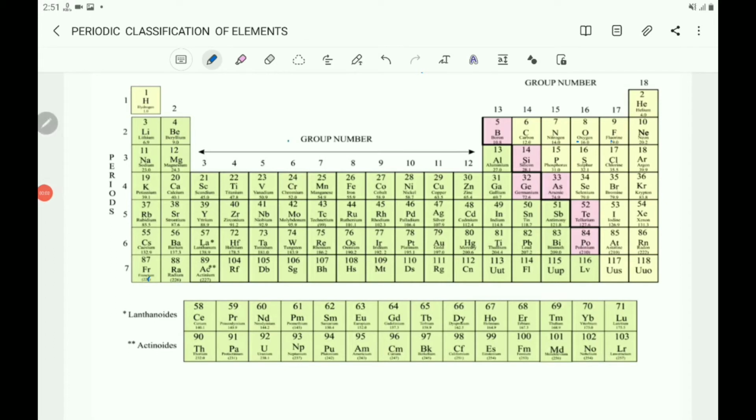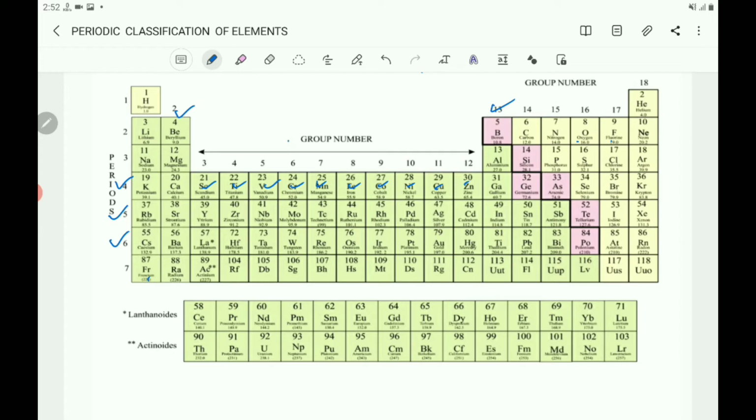Between the 2nd and 13th groups, observe here there are 10 groups, in the periods 4 to 6, here the 4th period, 5th period and 6th period.